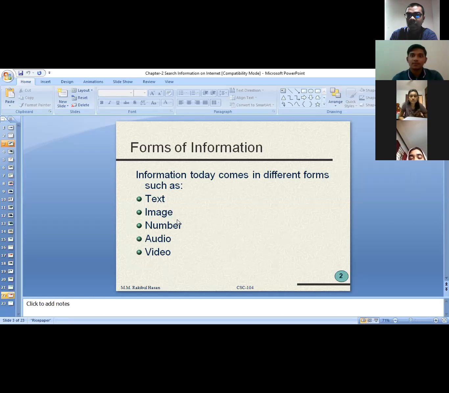From that image they are going to get some information. It might be a number, it might be any audio file, it might be any video file. Sometimes we can hear the radio, we can see news. So these are the different forms of information: text, image, number, audio, and video. So we can get information in these different formats.